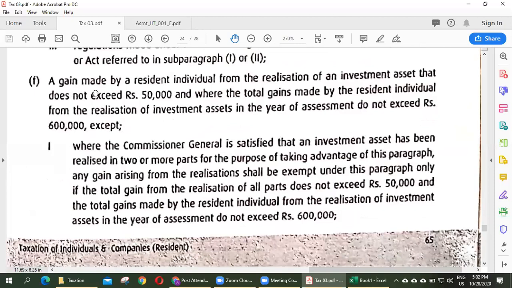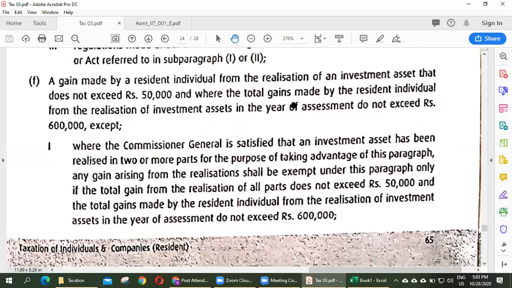And a gain made by a resident individual, right? A gain made by a resident individual from the realization of an investment asset that does not exceed 50,000, right? Up to 50,000, don't worry about tax.